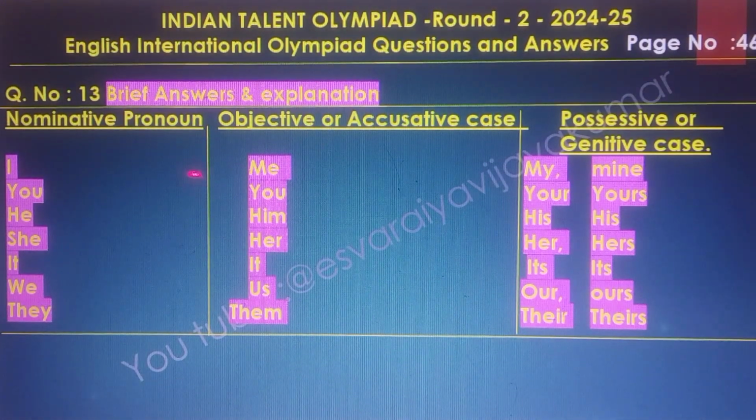Here the brief answer and the explanations. The nominative pronouns: I, you, he, she, it, we, they. The objective or accusative cases: me, you, him, her, it, us, them. And the possessive or genitive cases: my, mine, your, yours, his, her, hers, its, our, ours, their, theirs. Finally: I, me, my, mine, you, yours, he, him, his, she, her, hers, it, its, we, us, our, ours, they, them, their, theirs.